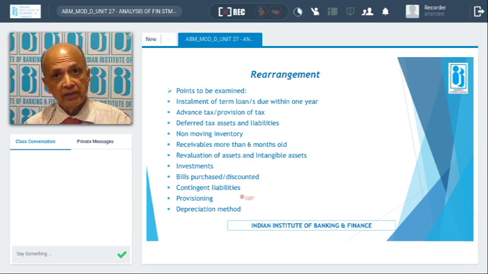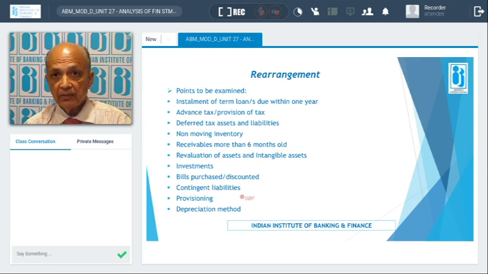The second time also they may make an appeal, and if it is rejected the second time too, it can still be shown as a note. But if the appeal is rejected or declined more than 2 times, it should be shown as a current liability. That is the guideline. So recasting should be done so far as contingent liability is concerned. In the balance sheet, we will see only the contingent liability.